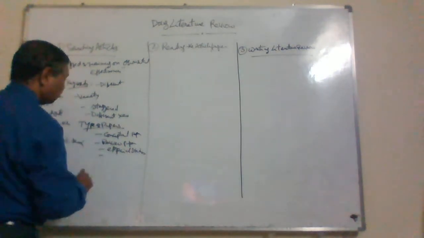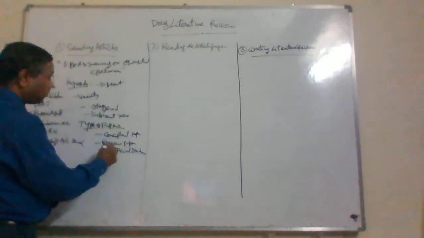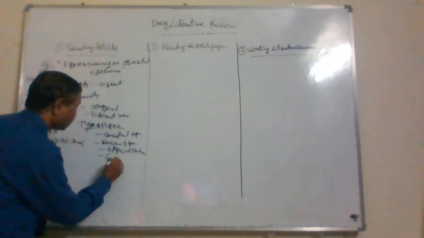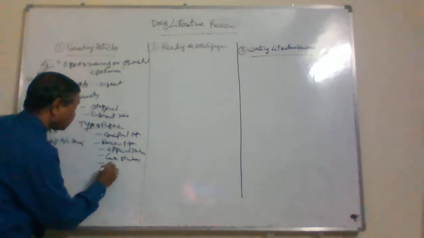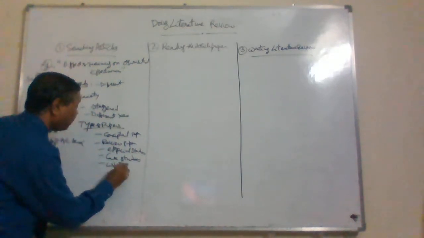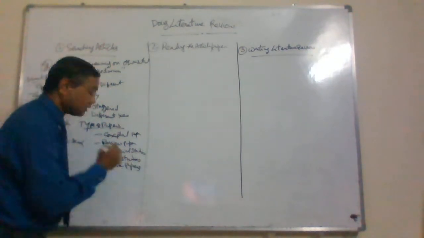You should collect conceptual reviews, empirical studies, case studies. Similarly, white papers. Who will produce white papers? Industry.